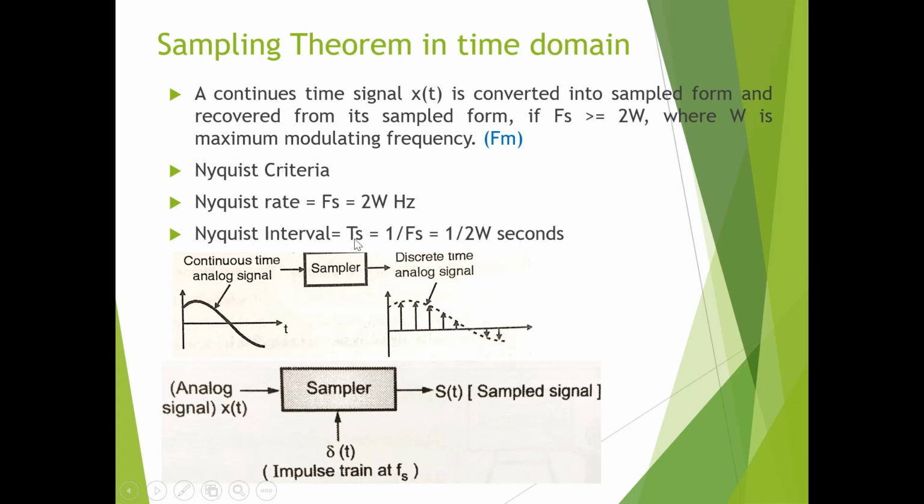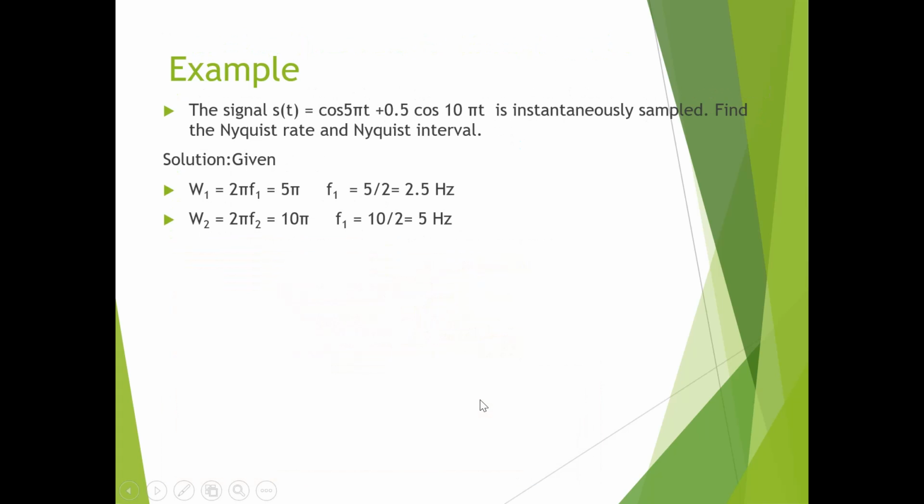And the Nyquist interval, we can easily find out: Ts is equal to 1 by Fs, is equal to 1 by 2W seconds. So in the sampling process, this is one block you can consider as a sampler, whose input is a continuous time analog signal and output is a discrete time analog signal. For the sampler you will have two inputs, the analog signal and a train of pulses, del of t, and you will get a sampled signal at the output.